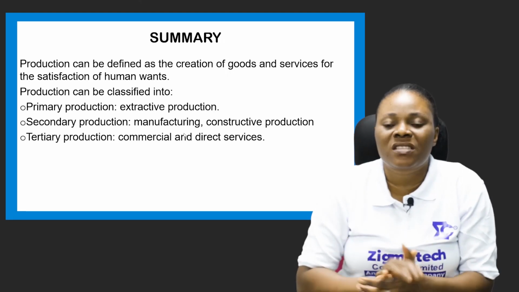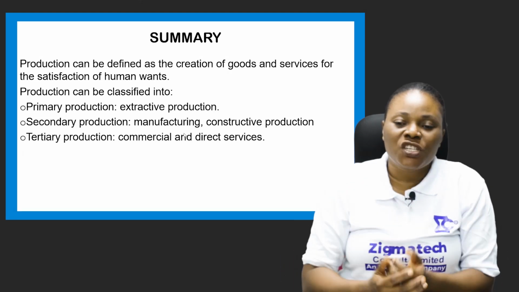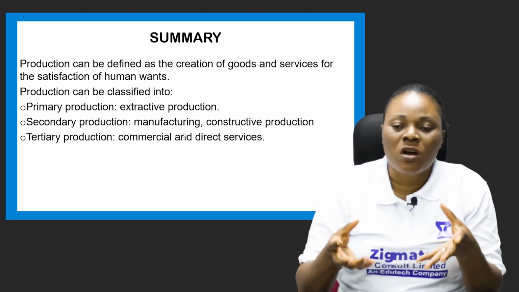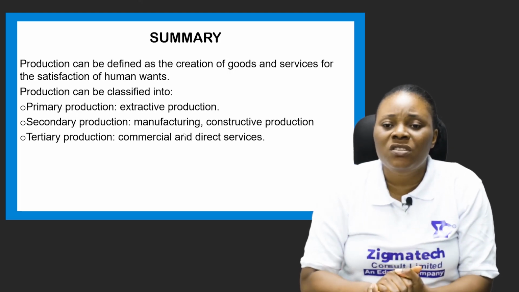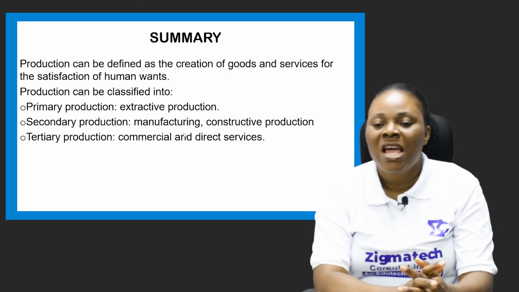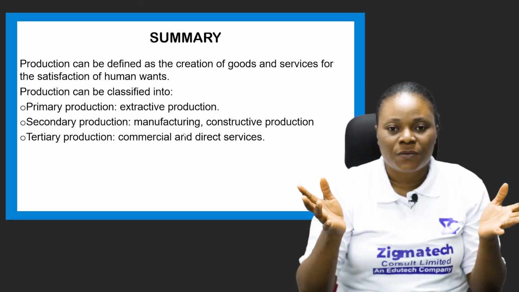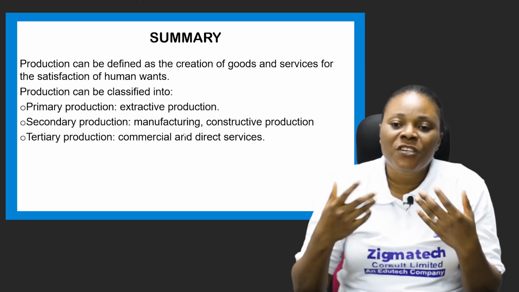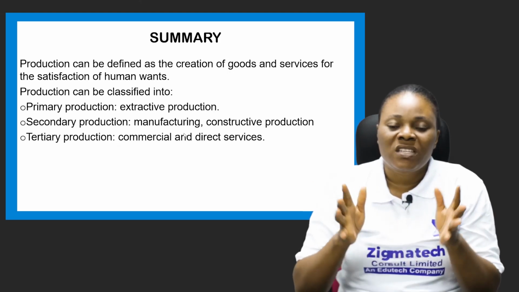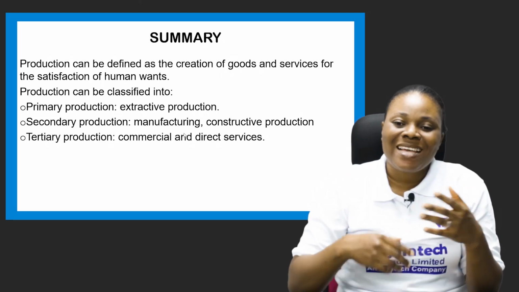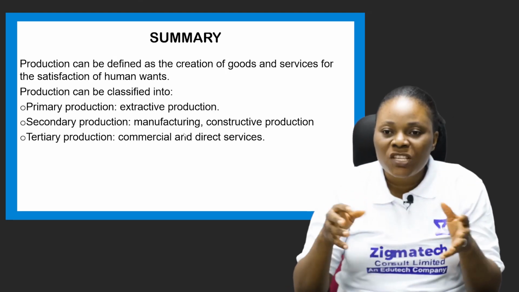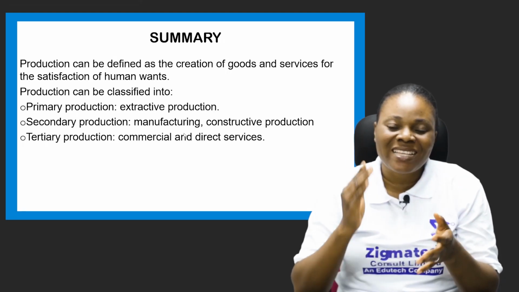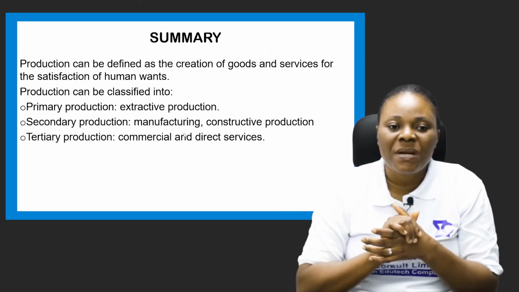The second stage is the secondary stage, which involves the changing or the transforming of the natural resources into finished or semi-finished goods. And under the secondary stage, we looked at the manufacturing production stage and the constructive production stage. The third stage, we looked at the tertiary production stage, which involves the provision of services. So the tertiary production stage is the stage that assists in the distribution and the exchange of what has been produced from the secondary stage. And this is the stage that makes production complete.